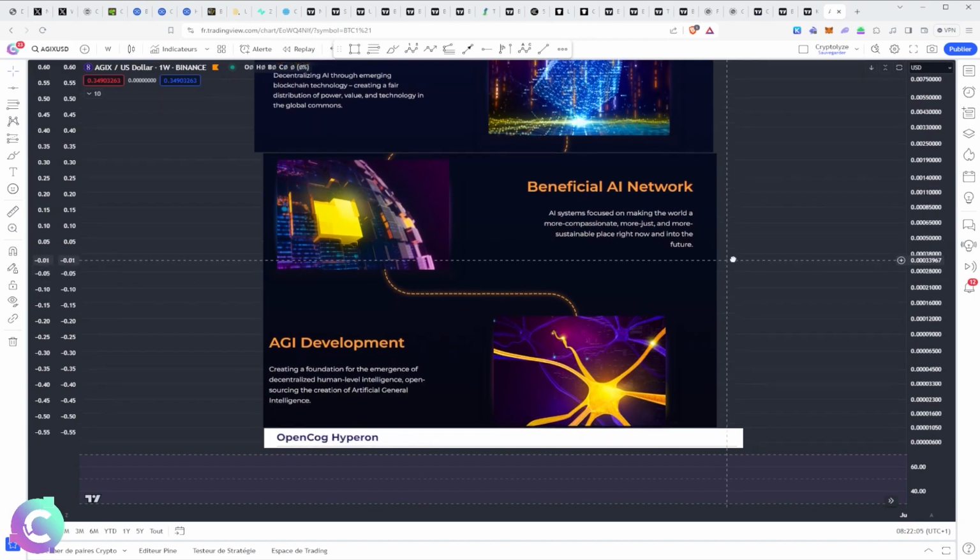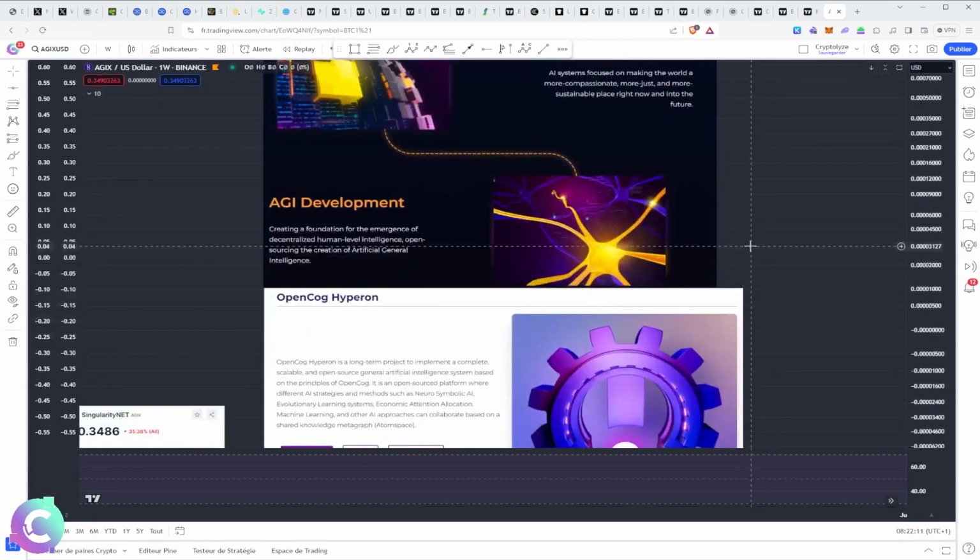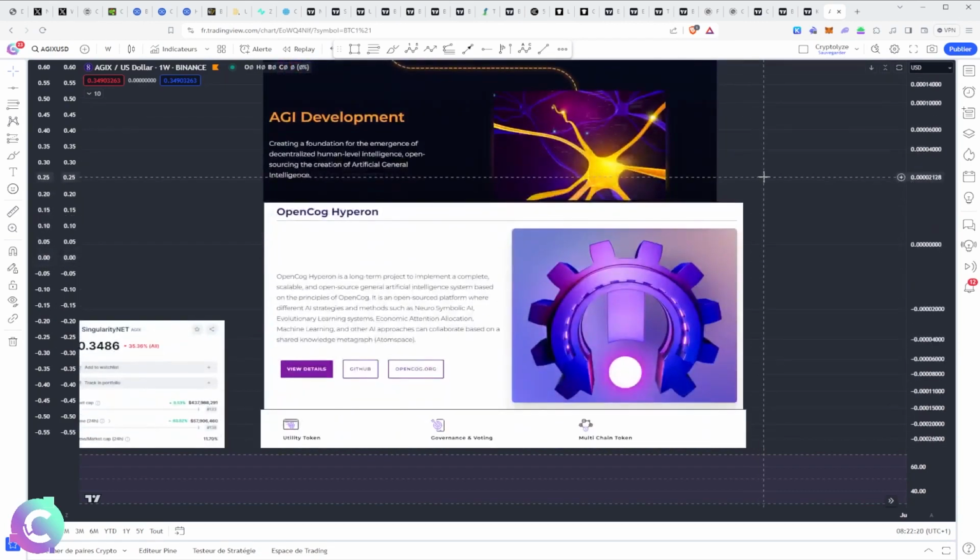So they're taking the idea of artificial intelligence networking a little further. Obviously, they have structured themselves in the form of a marketplace which makes it possible to interface those who wish to have artificial intelligence with those who wish to propose their project. Behind that, they have launched in particular OpenCog, which is a long-term project which makes it possible to implement a scalable and open-source notion of artificial intelligence, facilitating accessibility to artificial intelligence.